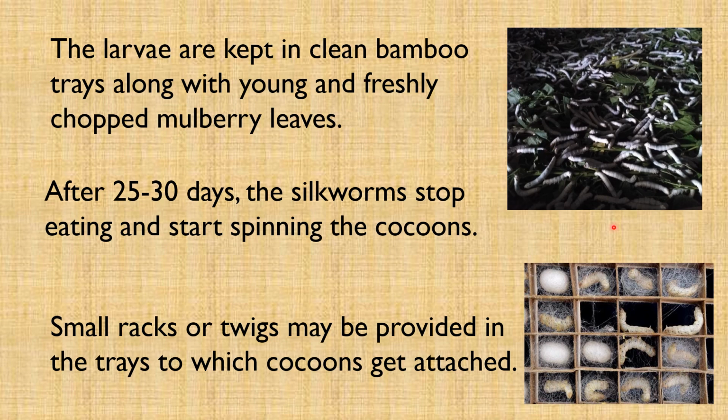After 25 to 30 days, the caterpillars stop eating and move to a tiny chamber of bamboo in the tray to spin cocoons. Small racks or twigs may be provided in the trays to which cocoons get attached. The caterpillar or silkworm spins the cocoon inside which develops the silk moth.